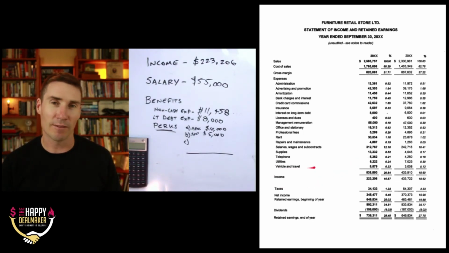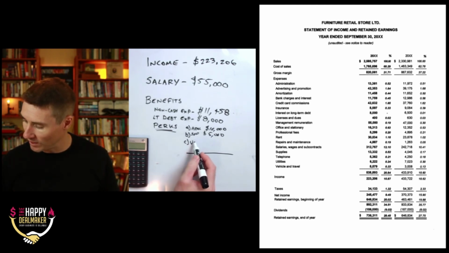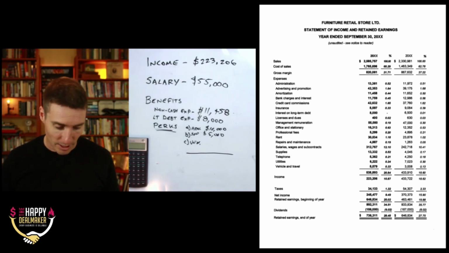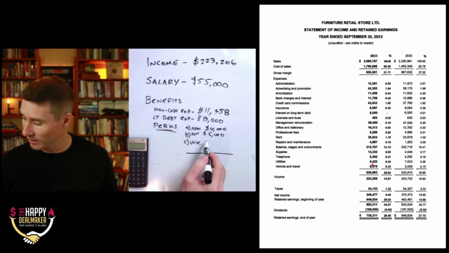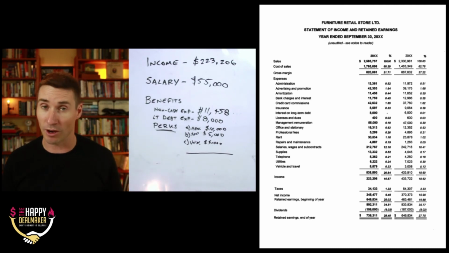All right. And then lastly, oftentimes when we do valuations, there's vehicle expenses running through that aren't necessarily on company vehicles, right? These are personal vehicles. Maybe the company's paying for oil changes, for repairs and maintenance on a vehicle that's not in the company, gas on a vehicle that's not doing company things. So oftentimes extra expenses end up in a vehicle column that aren't necessary to run the business. So in our vehicle column, of this 8,579, there's $4,000 worth of expenses going through there that are not necessary to operate this company.